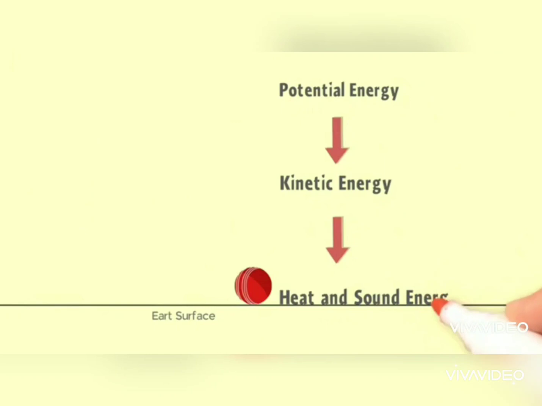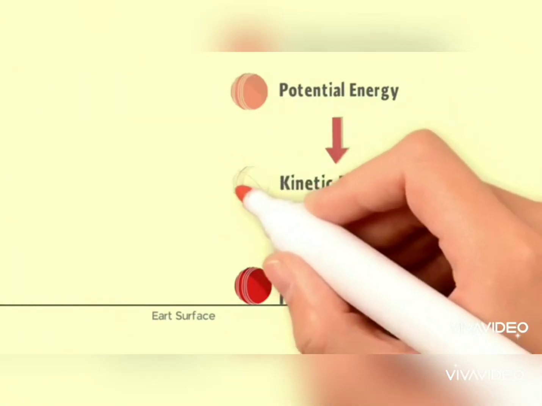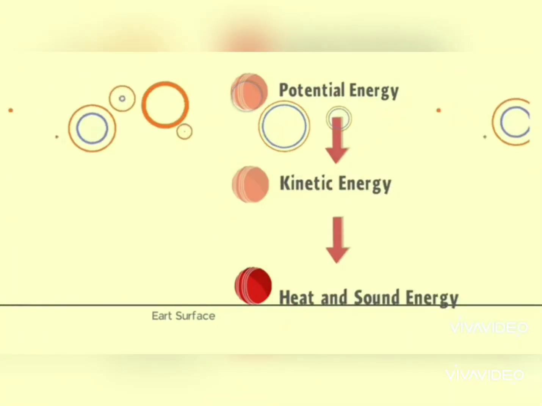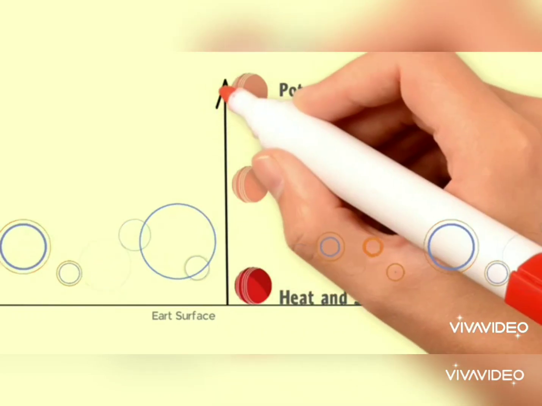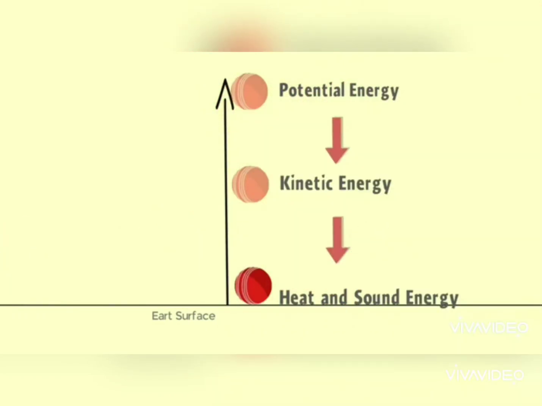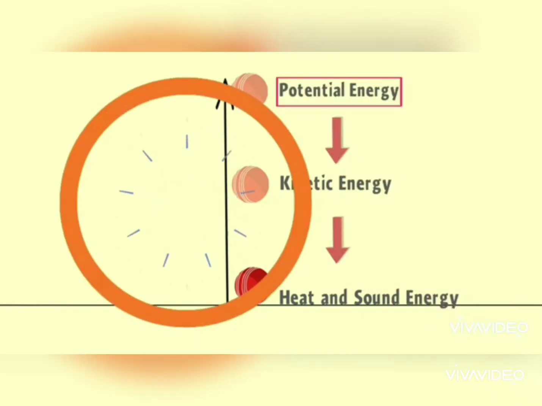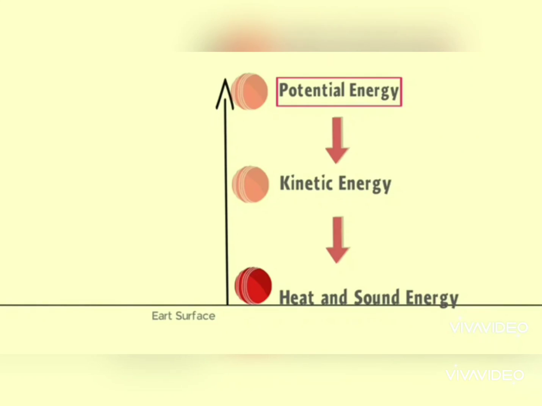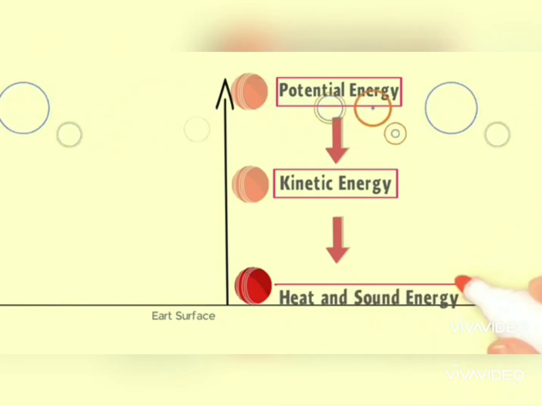When the ball is stationary at point A at a height h above the ground, the potential energy is maximum, which is equal to the work done in lifting the ball from the ground to the point A, while the kinetic energy is zero. As the ball starts falling down, its potential energy changes into kinetic energy, and at point B, at h by 2 above the ground, half of the potential energy converts into kinetic energy.